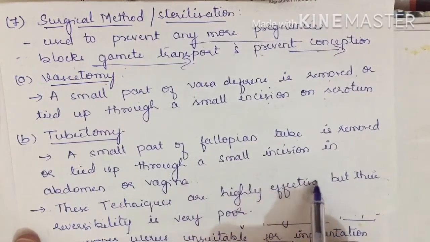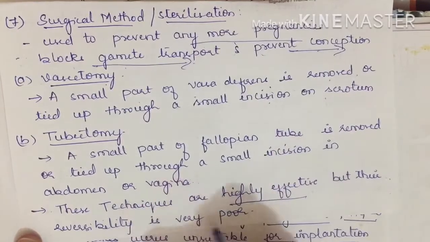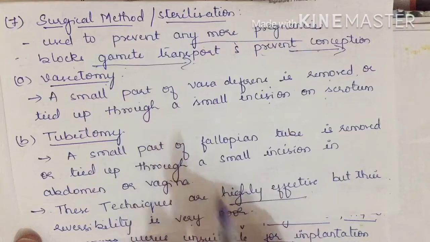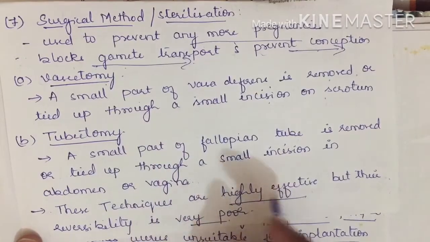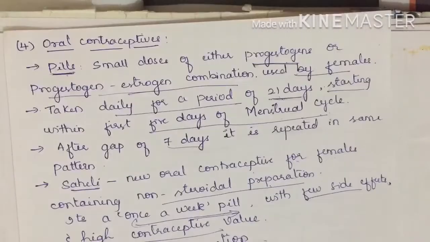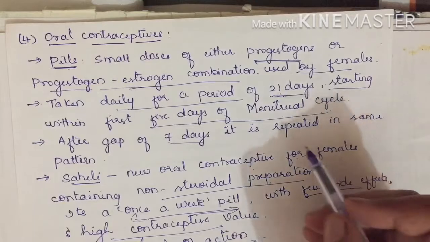These techniques are highly effective, but the reversibility is very poor. They are highly effective, but as I said, the reverse of this could not be done easily in the surgical method. It is very poor. As we can say, reversibility is there in the others, like injectables, implants, oral contraceptives, and IUDs, which I discussed.